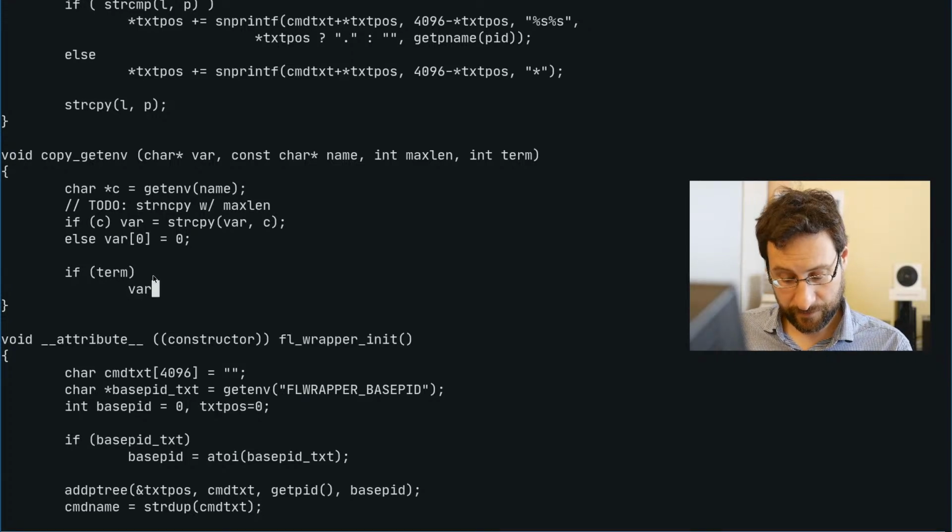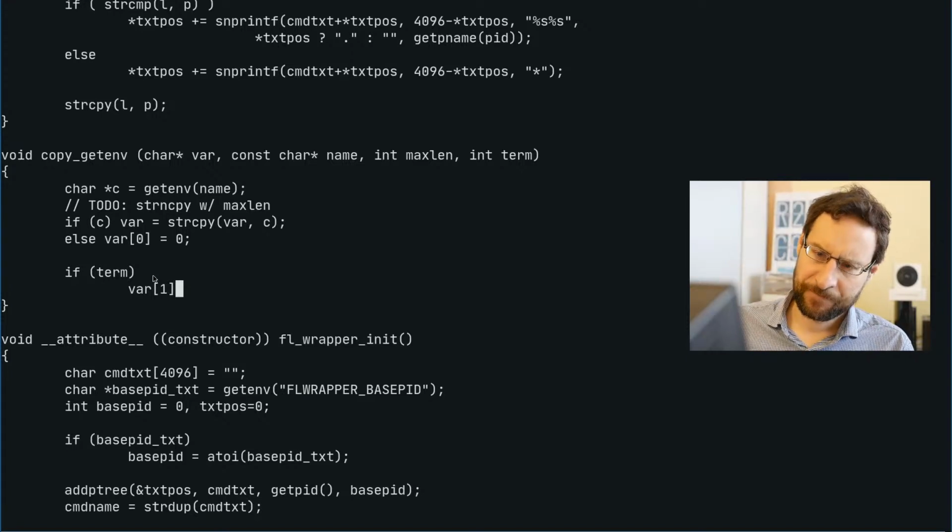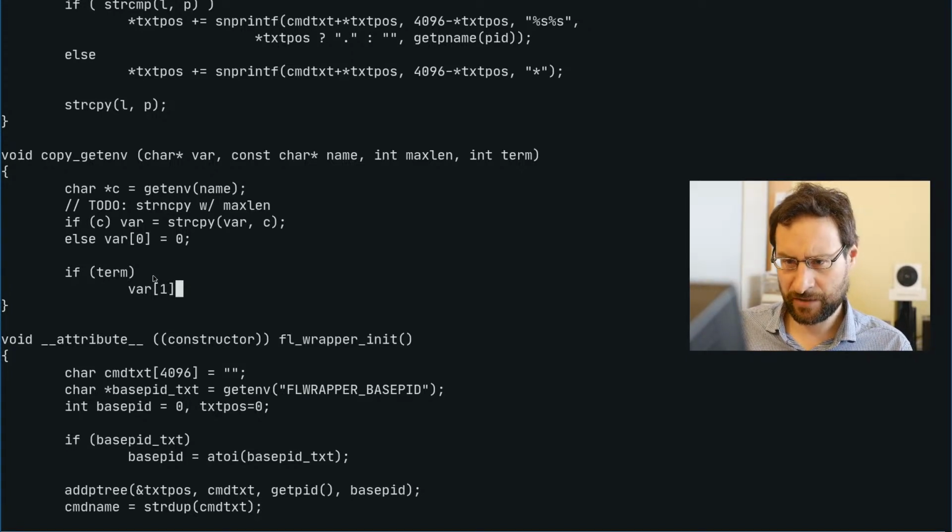And then var1. So if we didn't get an environment variable, this is only changing for the rare case, which usually shouldn't happen. We didn't get an environment variable. We have enough space anyway. Then this is just 1, 0, null terminating sentinel there. Of course, we have with path max always space to store that.